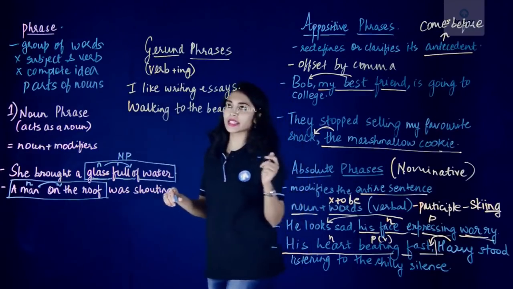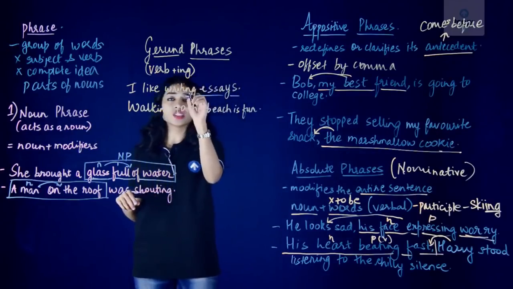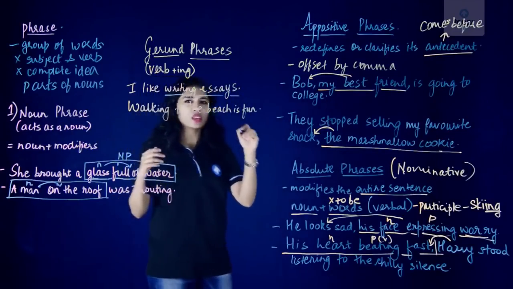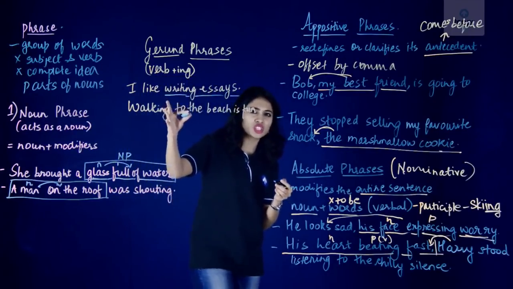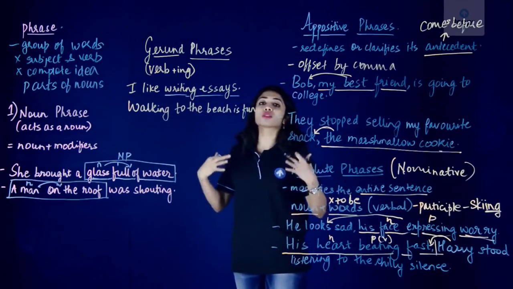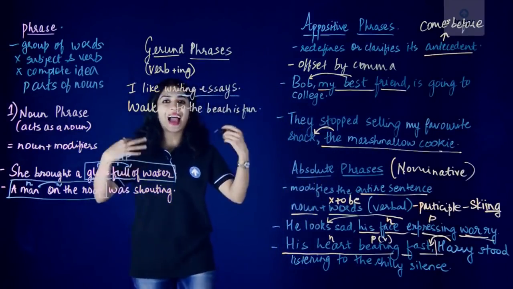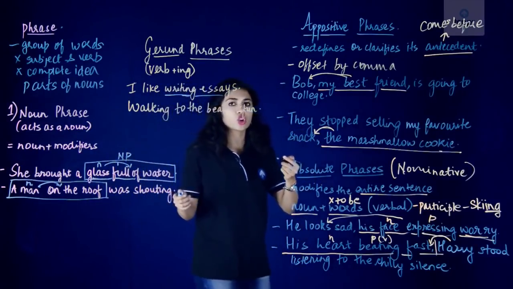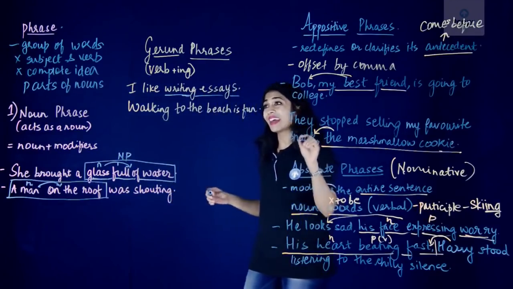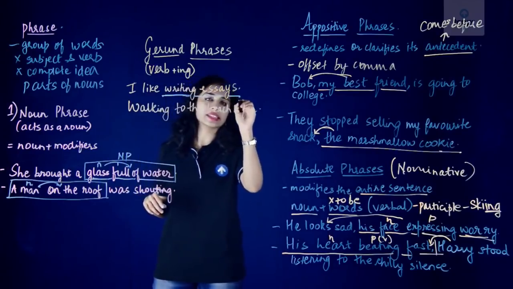I like writing essays. Here the gerund is writing. You may say that this is a verb, not a gerund, but here it is a gerund because it actually performs the role of a noun, because here we are talking about the act of writing, not the doing of writing, and therefore this is our gerund phrase, writing essays.